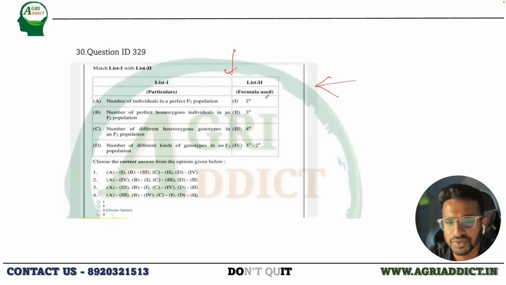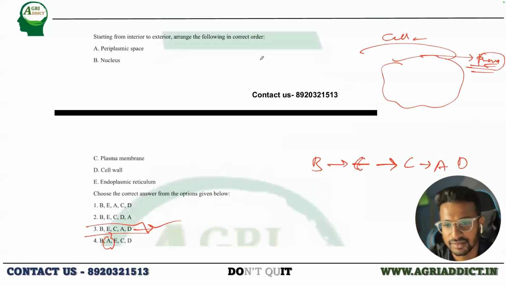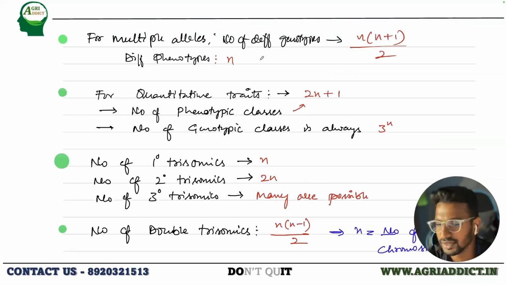So number of individuals in a perfect F2 population, what is it? 2 to the power n. Yes, it is 2 to the power n. 2 to the power n or 4 to the power n? So 2 to the power n. Okay, just take a screenshot of it, and we'll go back to that question again. We should answer it now again.